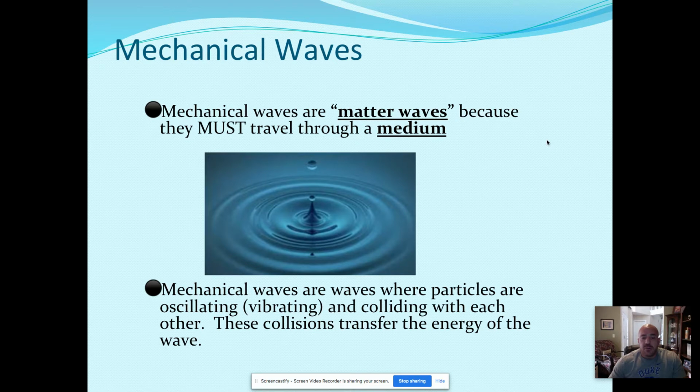It's called mechanical waves. And the way they work is the particles in those mediums and the waves are vibrating. The energy from the vibrations in the mechanical waves hits the particles in the medium, like the water, causes them to shake or oscillate back and forth. They bump into the next water molecule next to them and transfer the energy and make those shake. And then the next one and the next one and the next one, and keep transferring energy that way. So the medium is transferring energy, not transferring the wave itself.